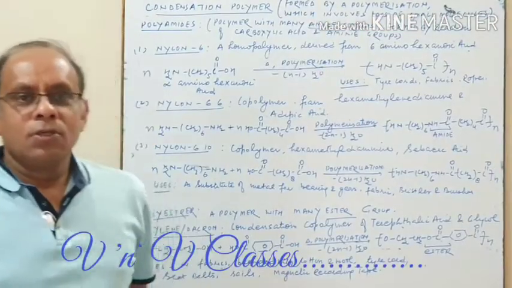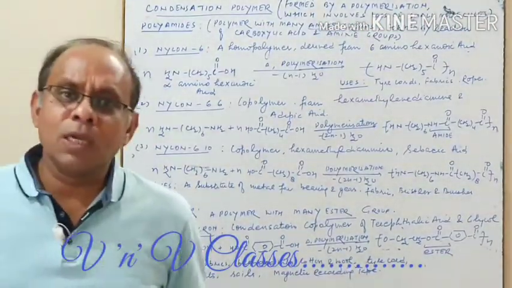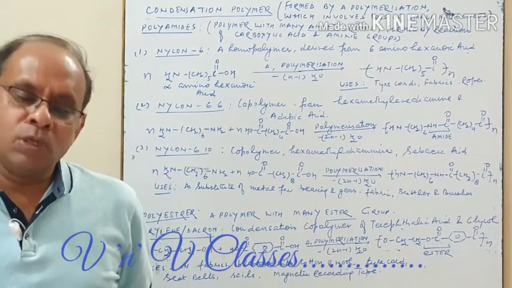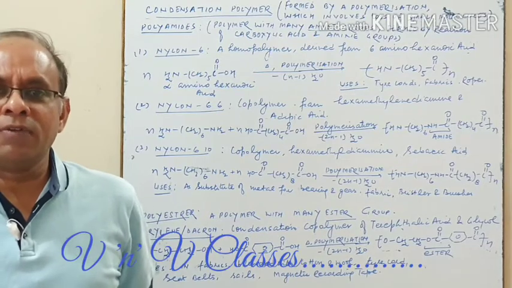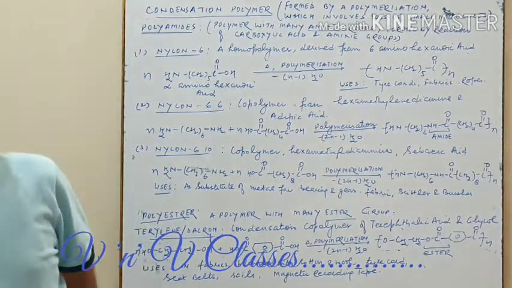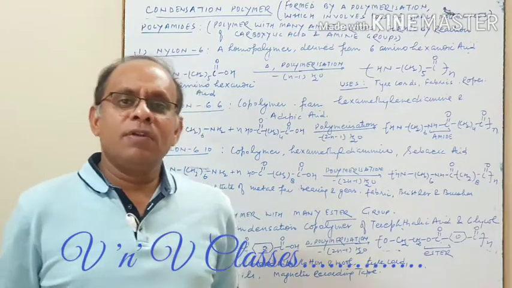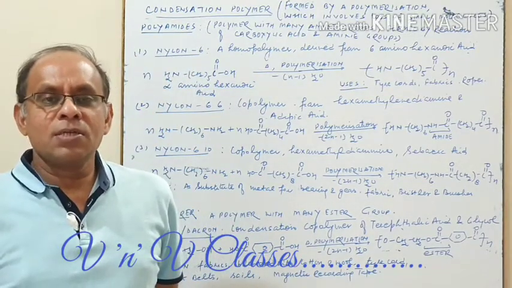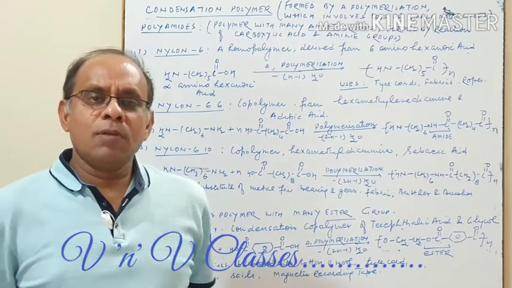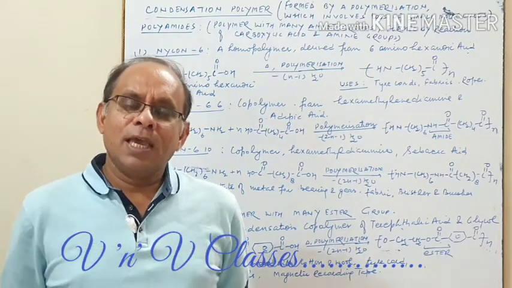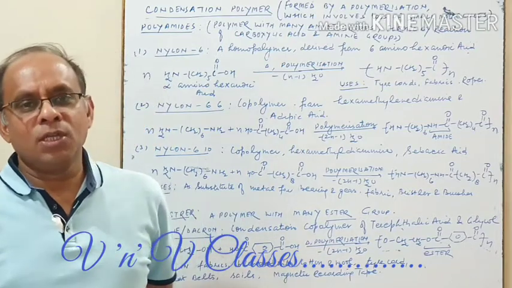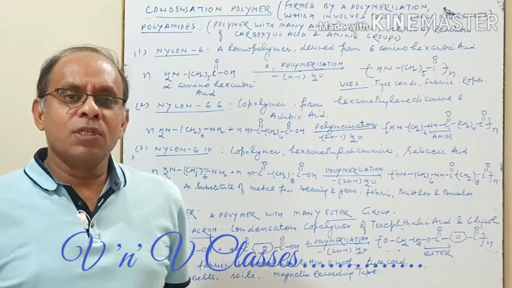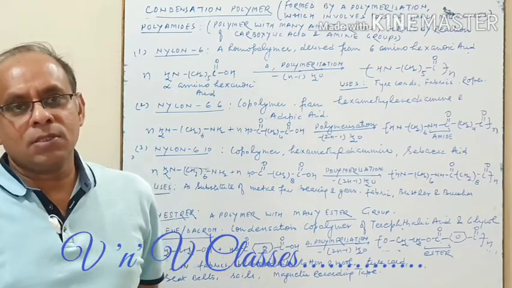Hello students, if you can remember, we are talking about the chapter polymers, and just to recollect, we had discussed the different types of polymers, and in the previous video we discussed a few examples of addition polymers. There we discussed polythene also, high density polythene as well as low density polythene. Now in continuation to that, today we have to discuss condensation polymers.